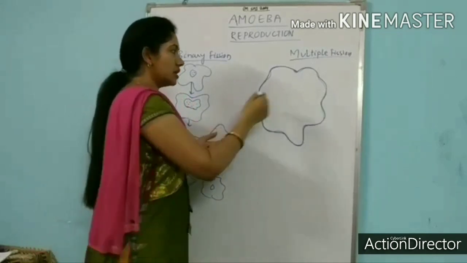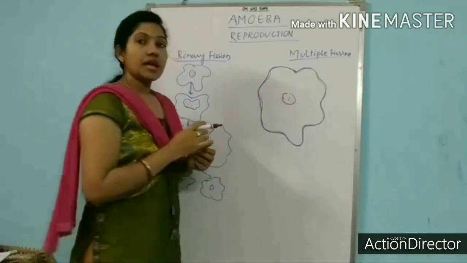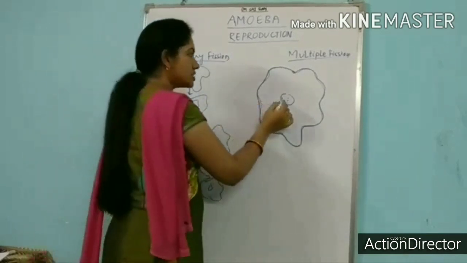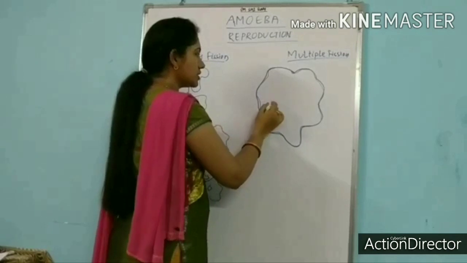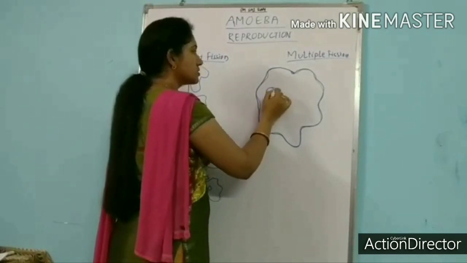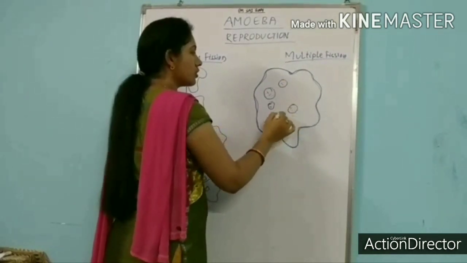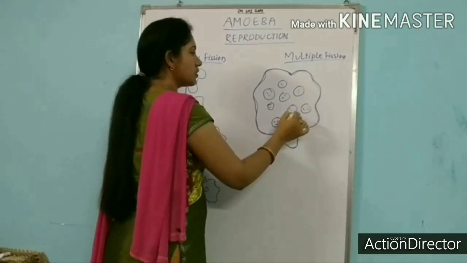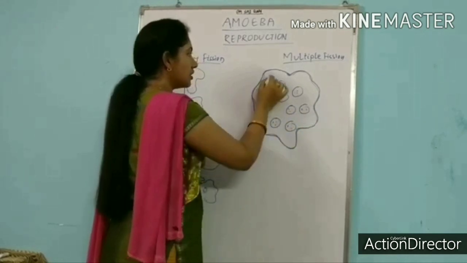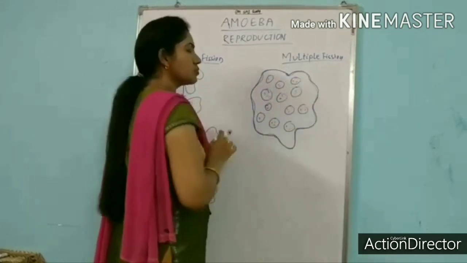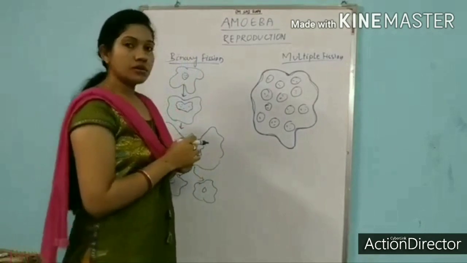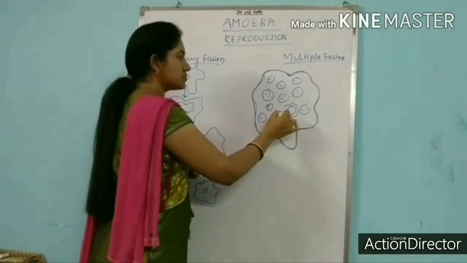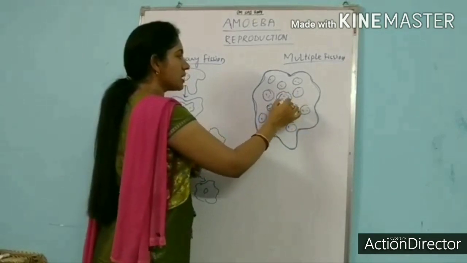Now the amoeba originally has a nucleus. Now this nucleus will start dividing. This parent nucleus will start dividing into small daughter nuclei. See, these are the small daughter nuclei. And these daughter nuclei will again be surrounded by the cytoplasmic membrane, or the plasma membrane.